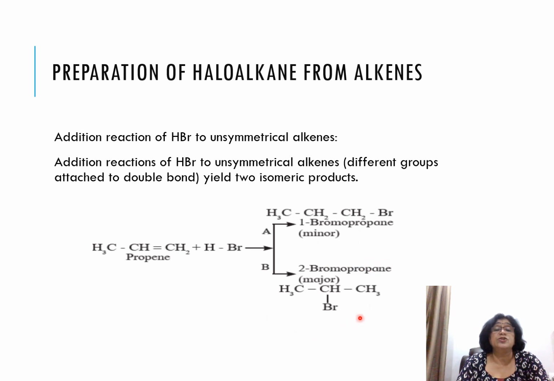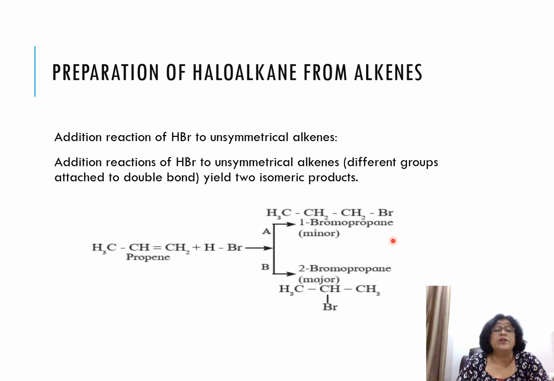The chance of formation of 2-bromopropane is more than 1-bromopropane. So why is this so? Just now we saw in this reaction, what is happening? The heterolytic cleavage of the alkene is happening, and one carbon gets a positive charge, another gets a negative charge. H plus adds to the carbon carrying the negative charge. So according to Markovnikov's rule, the negative group goes to the carbon having less number of hydrogen atoms. So the possibility of formation is either 1-bromopropane or 2-bromopropane.